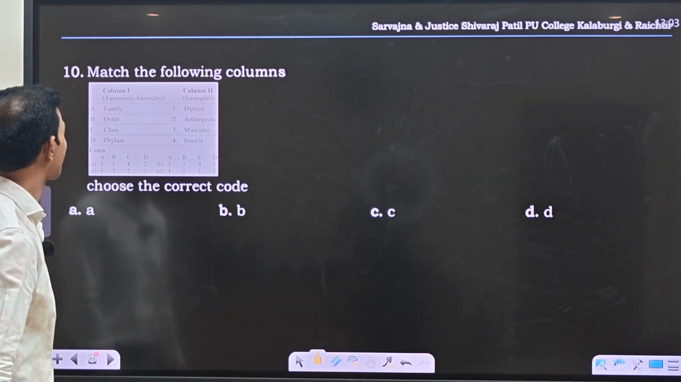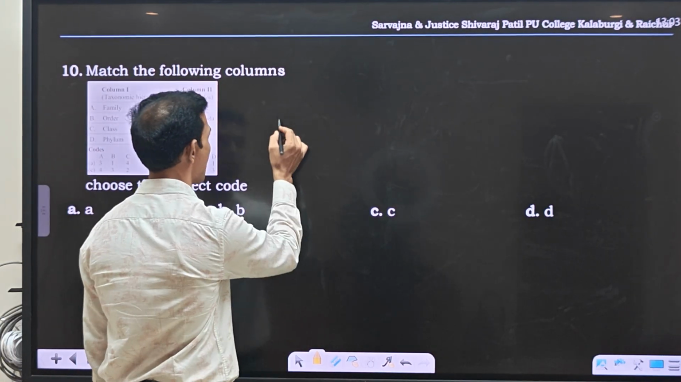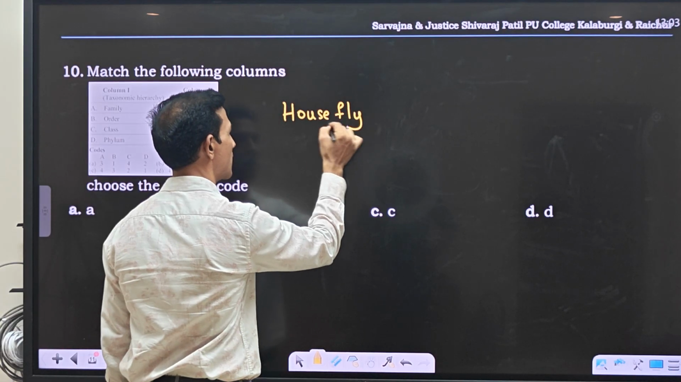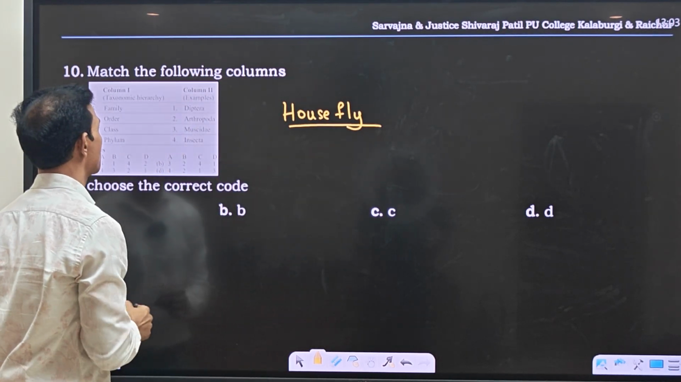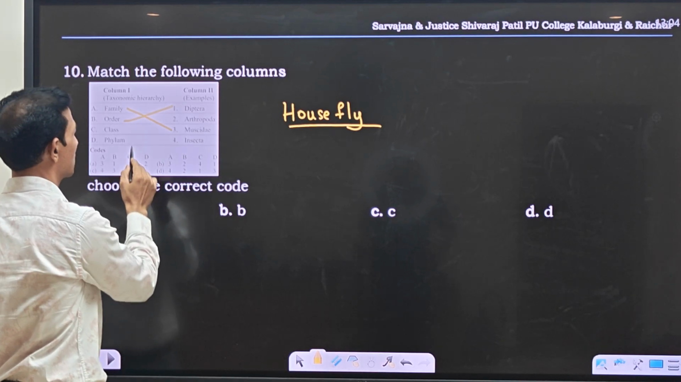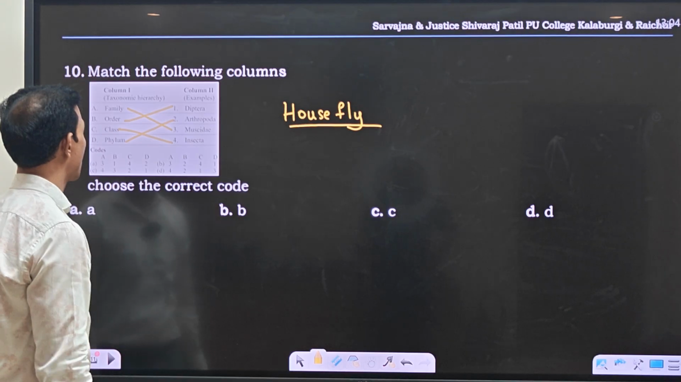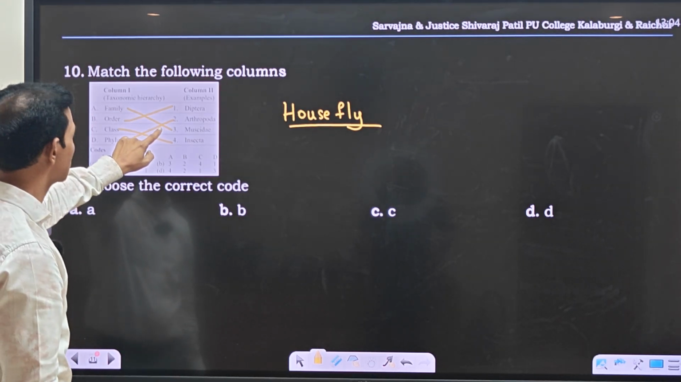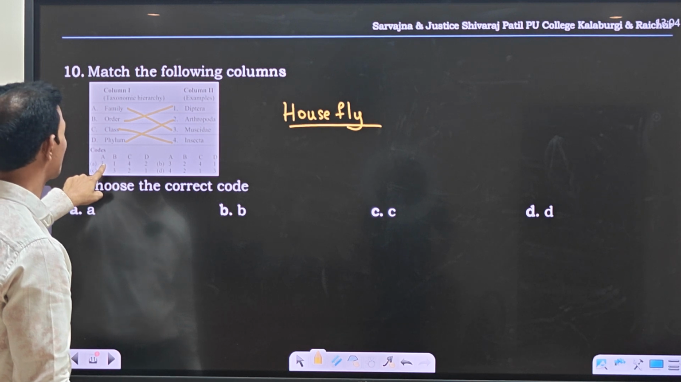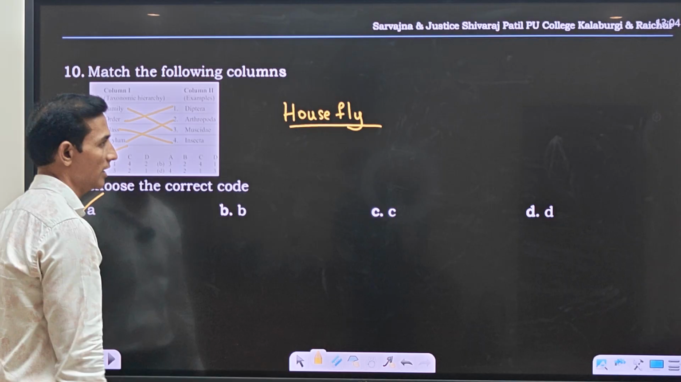Last question. Match the following columns. This is about the classification of housefly. Housefly, Musca domestica. Family is Muscidae, order Diptera, class Insecta, phylum Arthropoda. So A is 3 and D is 2. This is the only option where A is correct, so the first option will be correct.